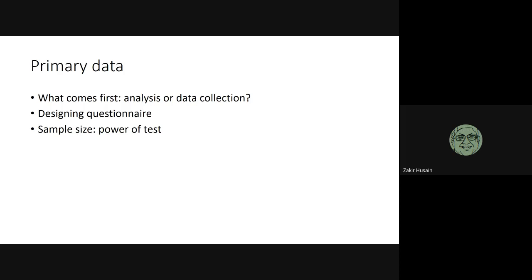So if you calculate the power of a test, you're not necessarily going to get a large number. Once you determine the sample size, I would suggest using it, but if it throws up a very large value, you can't do it. The second part is, once you have decided on the sample size, choose what is known as the recruitment criteria carefully.